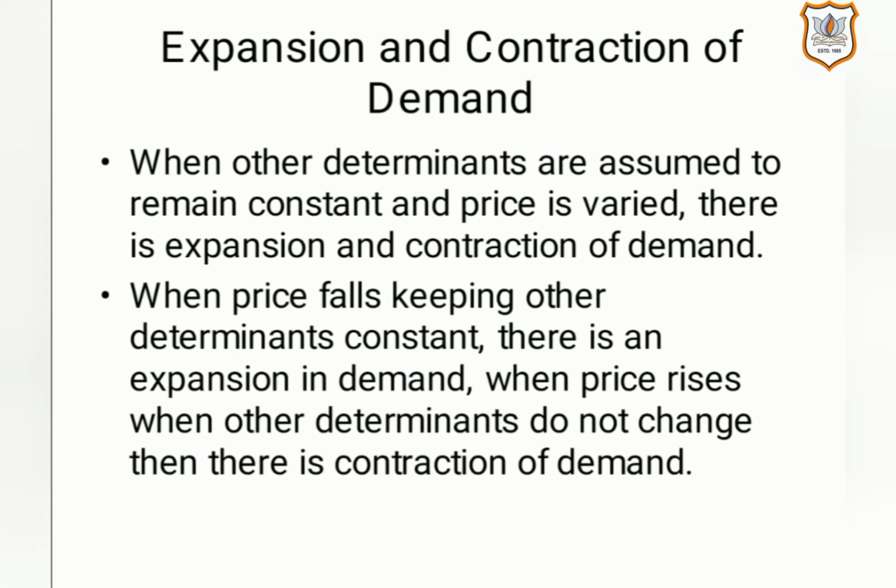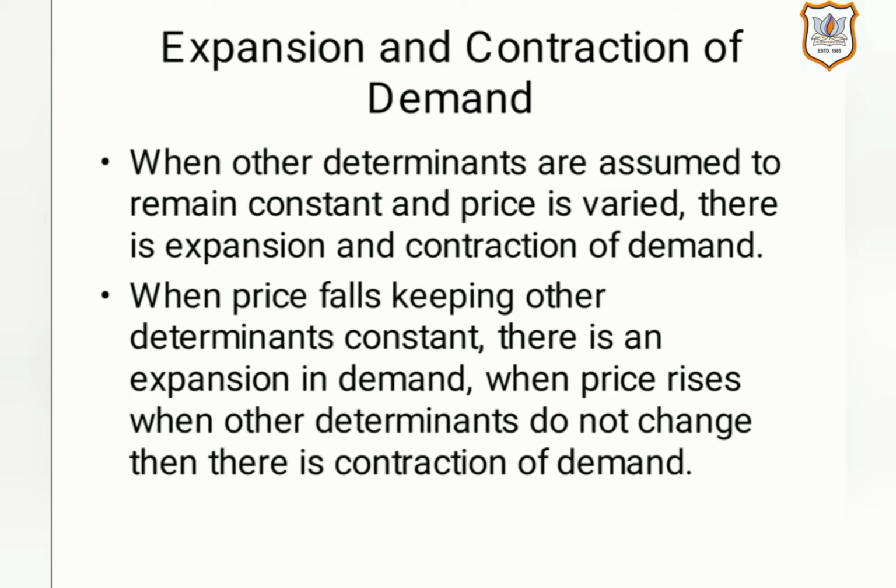Dear students, we have already seen that demand is mainly affected due to two factors. One is price and the other is factors other than price, which are also known as other determinants. So in this video I am going to discuss expansion and contraction of demand, which is mainly due to change in price. When other determinants are assumed to remain constant and price is varied, there is expansion and contraction of demand.